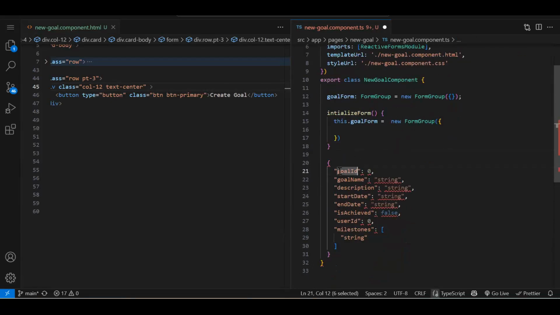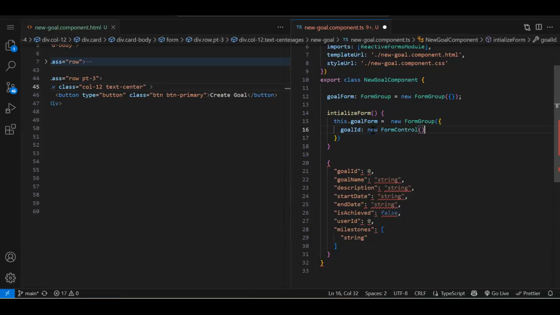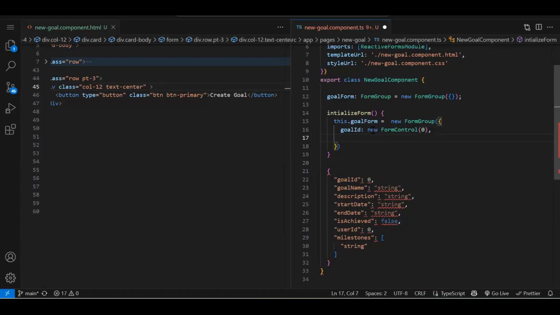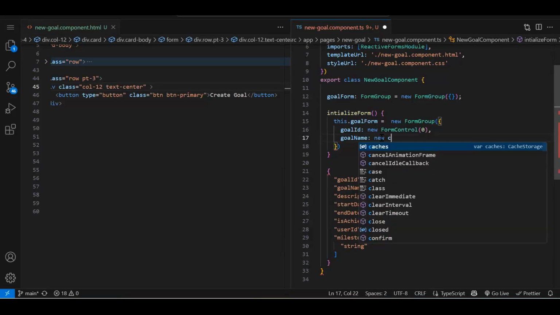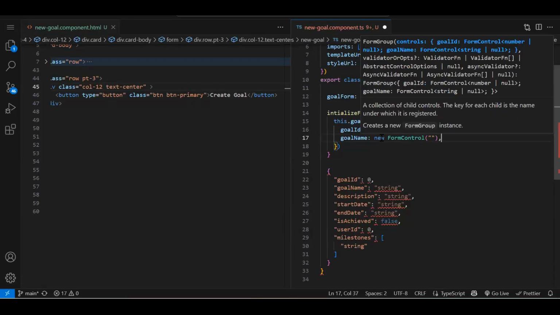Now, these are going to be my control names. So goalId is equal to new FormControl like this, and for goalId we will initialize with 0. This is the first control. Then goalName. Our control name should be the same as the data we have to pass to the API, right? Just like this, I will create all the fields. Let me just create it quickly.